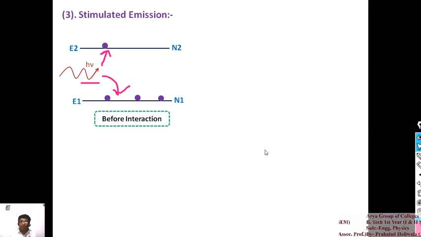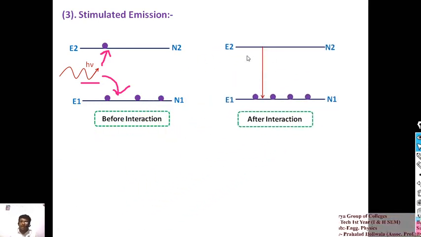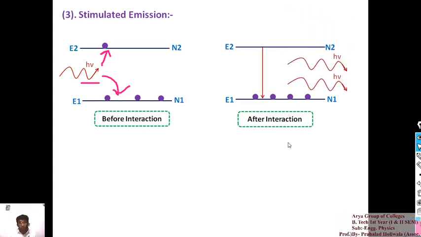Okay, so after the process, what will happen? That electron will be de-excited into the lower energy level with the emission of a photon. So concentrate on this topic, please.